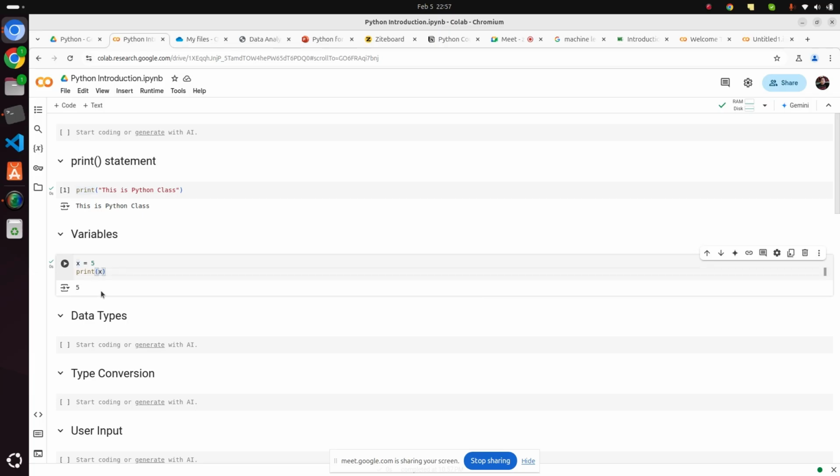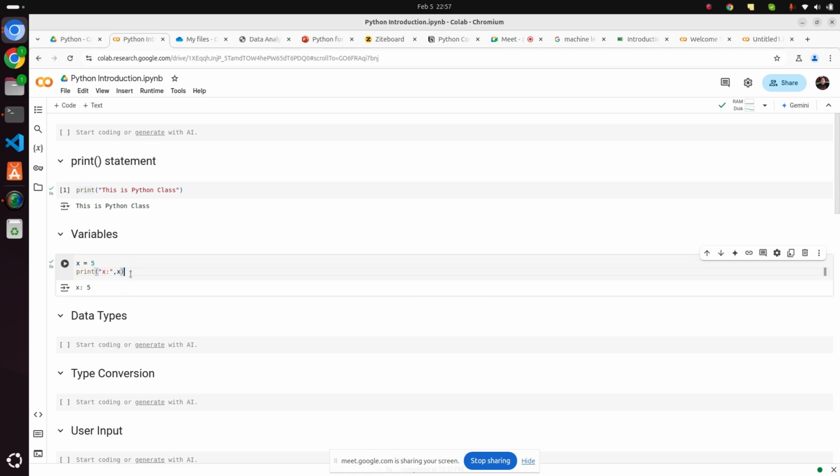You can also add a comma here and write x colon space. When you run this, you will see x colon, and then a space. Here we have two spaces: one space we have written here, and one space after the comma, whatever the value is, it will show one space for that. So that is why you can see here we have two spaces. If you want, you can remove this space also, and it will show you x colon 5. So you can also write a message with your variable value. Right now we have taken x equals 5.